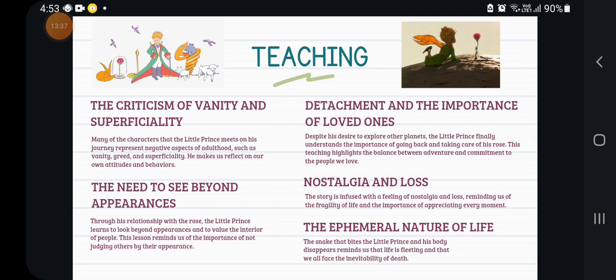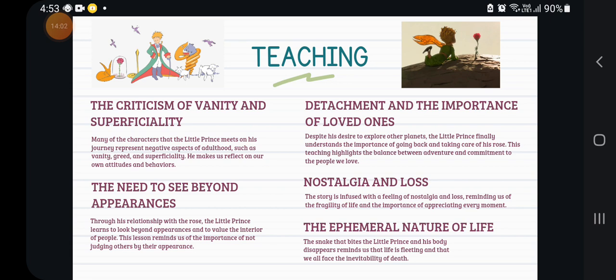Then he is afraid of what may come later. He is appreciating every moment that he lived. He wants to be with his rose for every moment that he did.